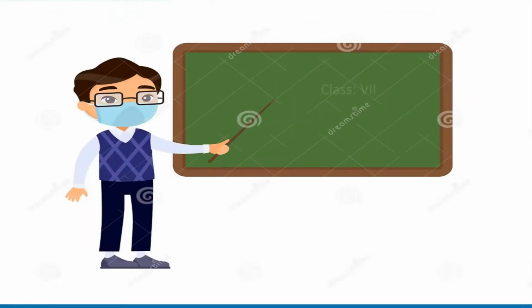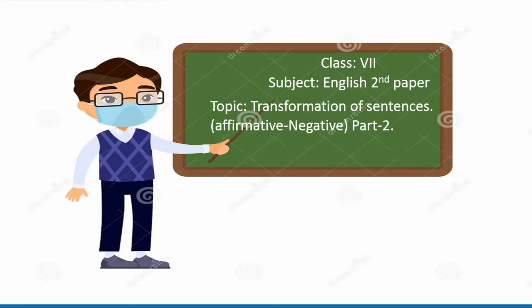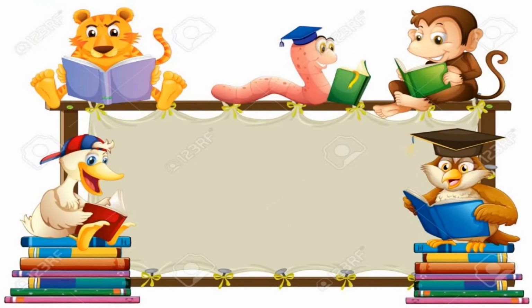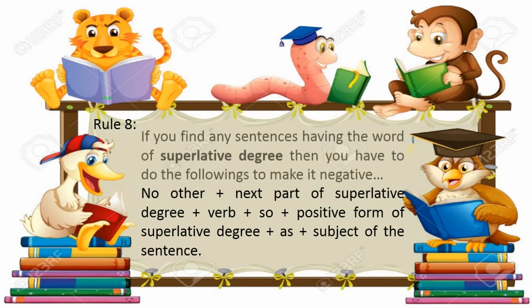Welcome to my class. This is for class 7, subject English second paper, topic transformation of sentences, that is affirmative to negative, part 2 continuation. So in our previous lecture we covered rules up to rule number 7, so now it is rule number 8. Let's read the rule.